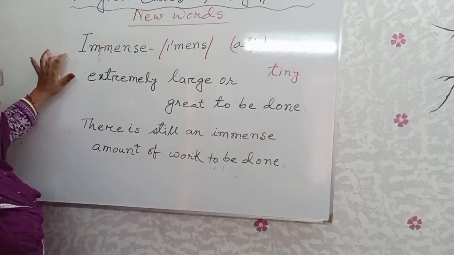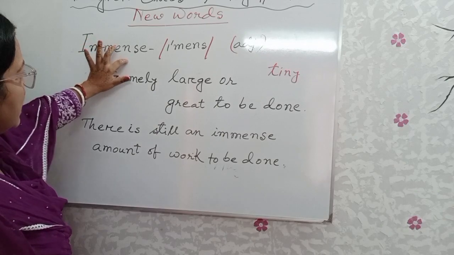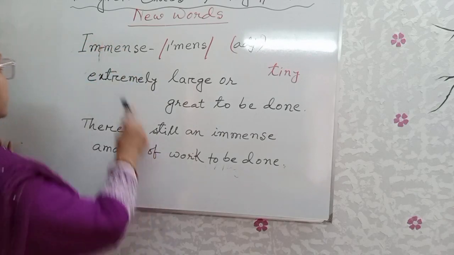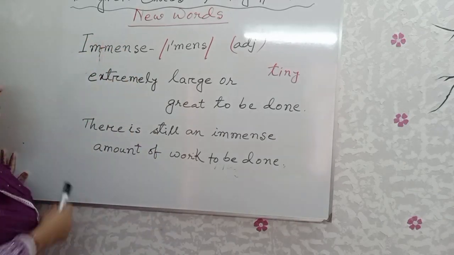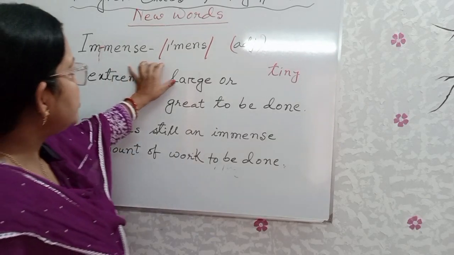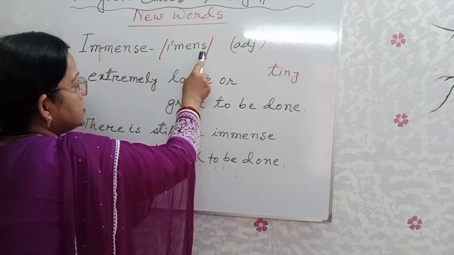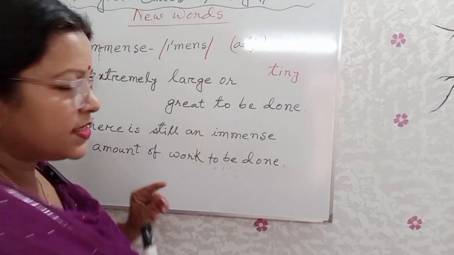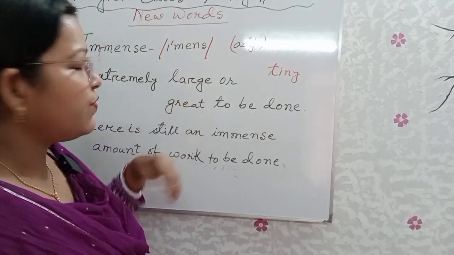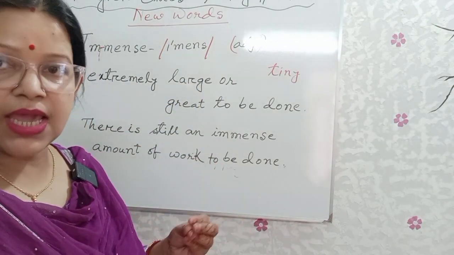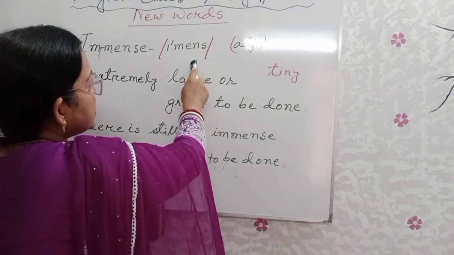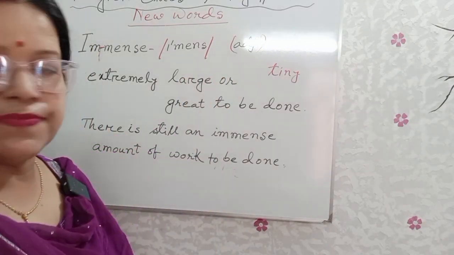This one, IMMENSE. Okay? 1 hyphen, that means 2 syllable, disyllable. How to pronounce it? Immense. And the stress mark over M, that's why we have to say immense. Immense. And it is used as an adjective.